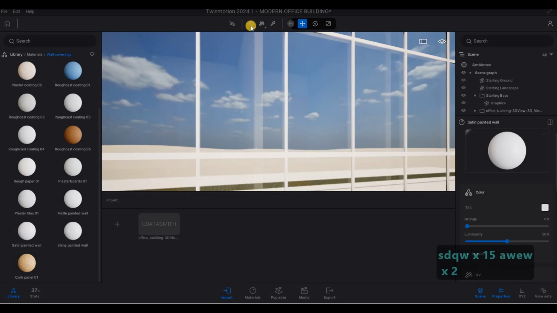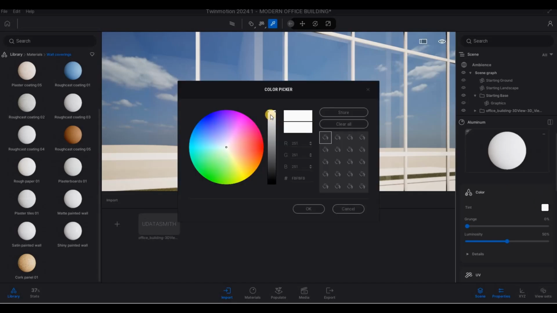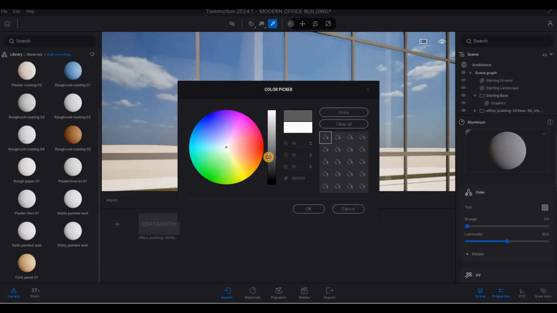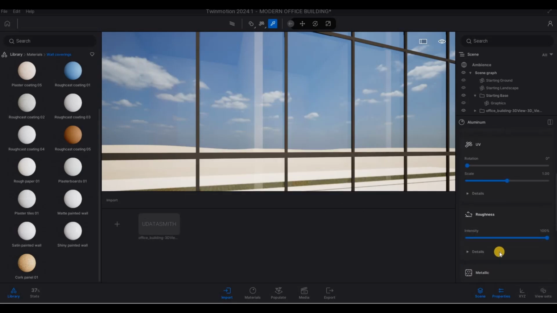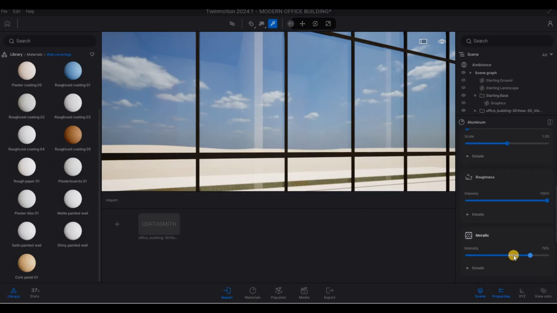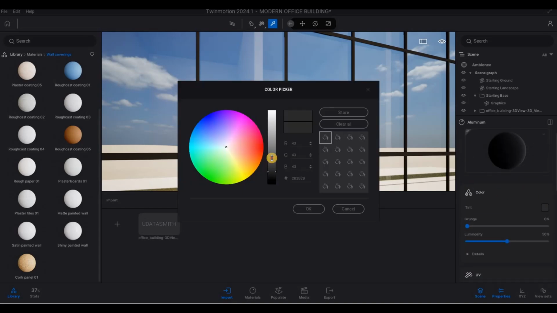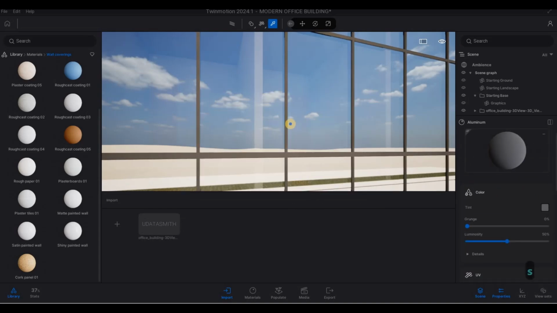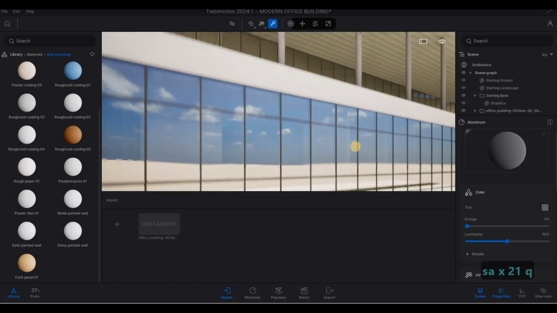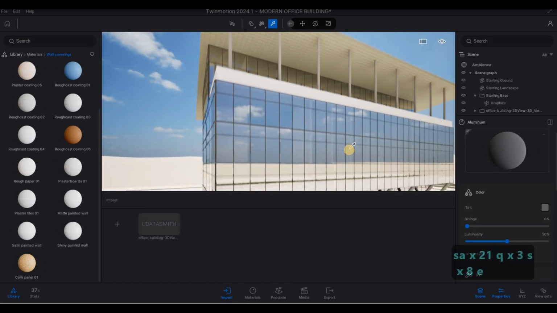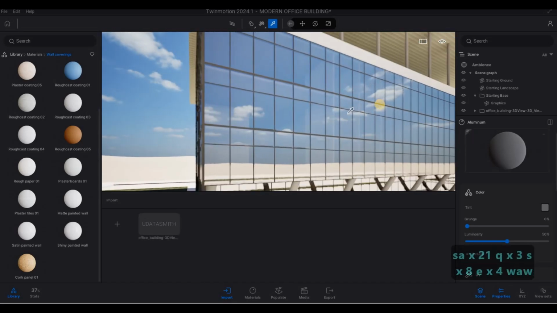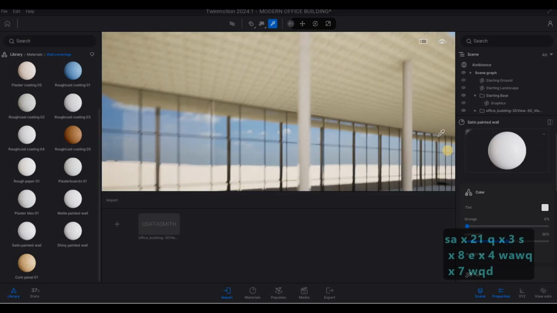And then for the mullion, click on pick material, and then here we need to change it to black, and then you want metalness, and then here I'm gonna use,